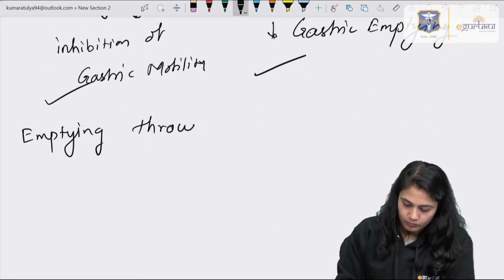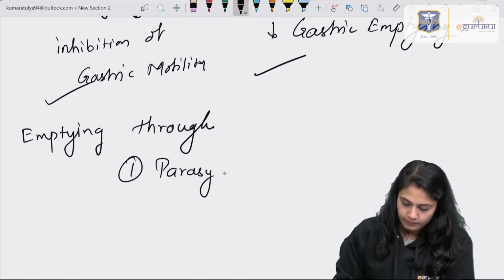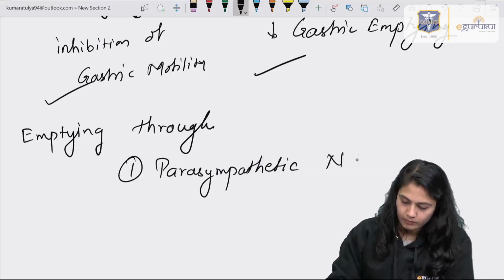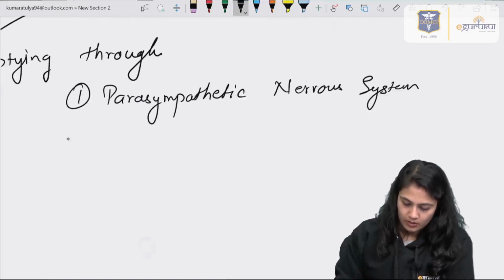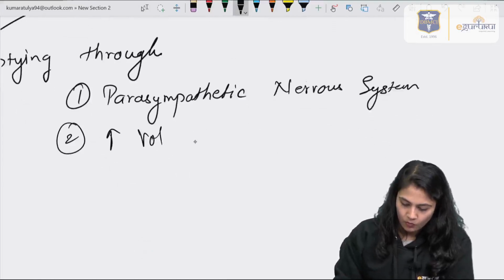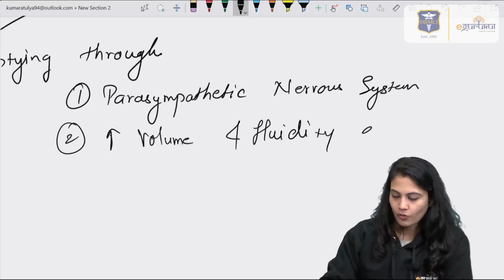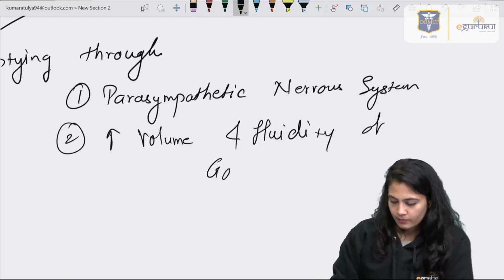Now the emptying occurs through two things. One is the parasympathetic nervous system, and the second is an increase of volume and fluidity of gastric content.